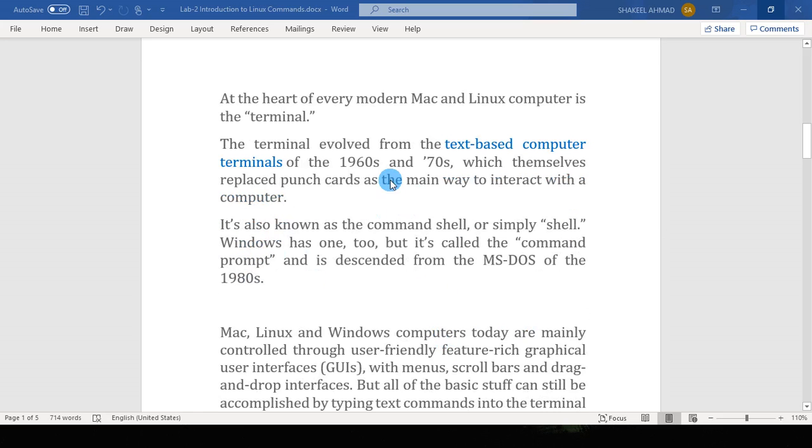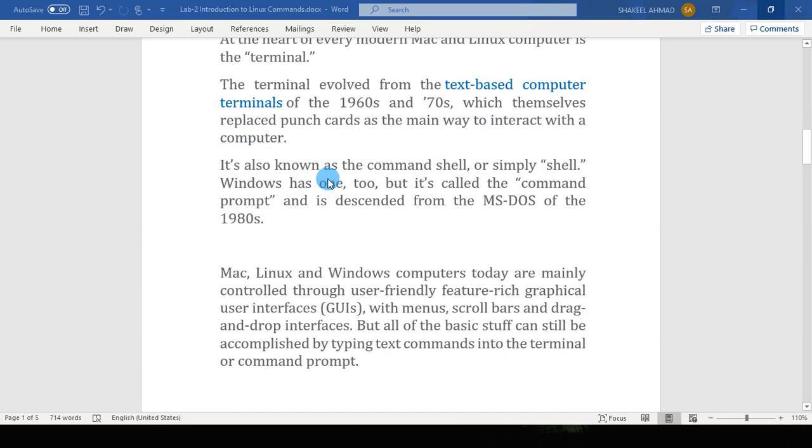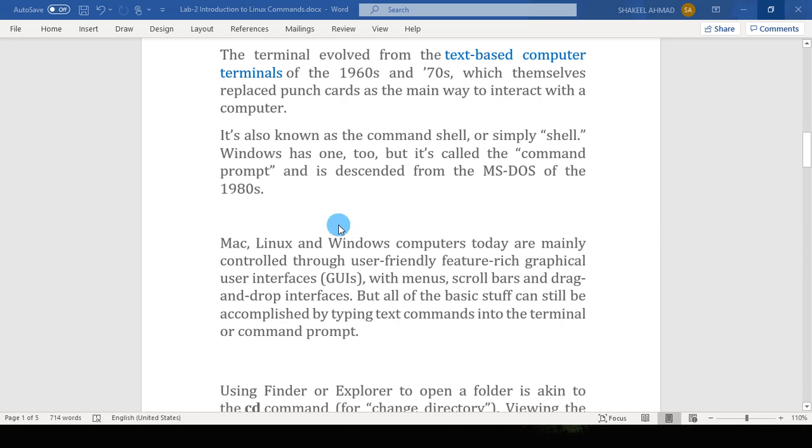The terminal evolved from the text-based computer terminals of the 1960s and 1970s, which themselves replaced punch cards as the main way to interact with the computer. It's also known as the command shell or simply shell. Windows has one too, but it's called the command prompt, and it is descended from the Microsoft Disk Operating System of the 1980s.